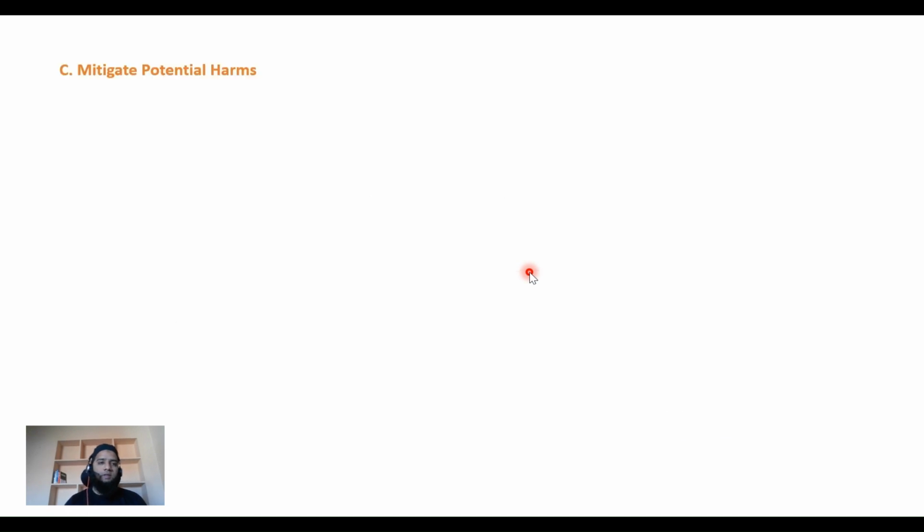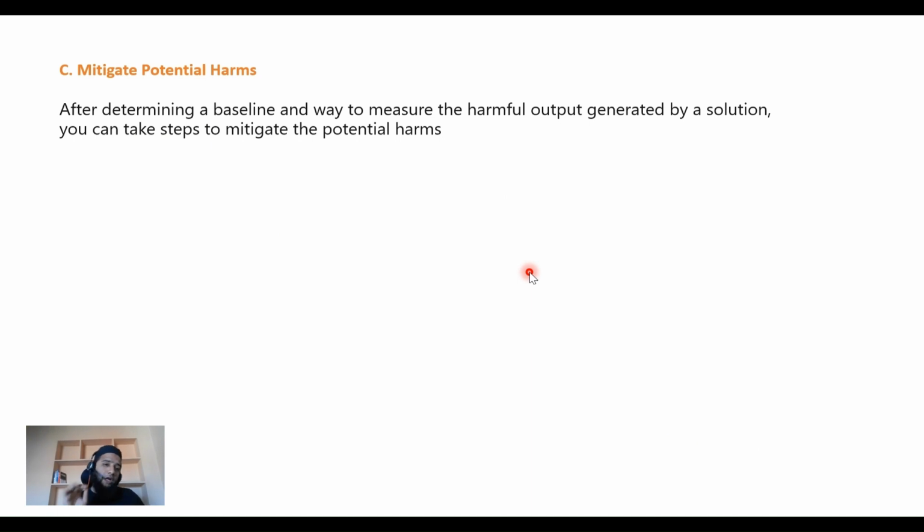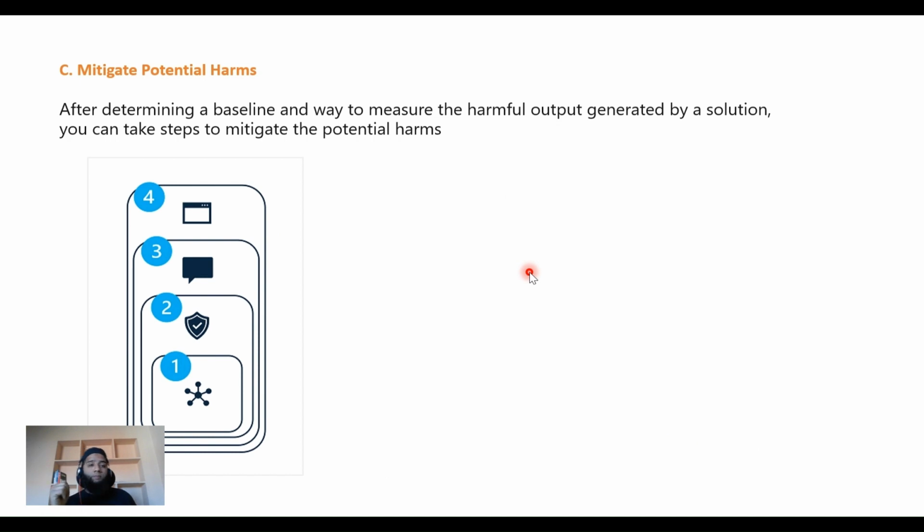Hope this makes sense. Let's move ahead. Now once you've identified, measured, and tested, it's time for you to mitigate those potential harms. How do you do that? After determining a baseline and a way to measure the potential harm in your generative AI solution, you take steps to mitigate those, and it's a four-step process. Mitigation of a potential harm is a four-step process. Let's look at what they are. First one is at the model level.